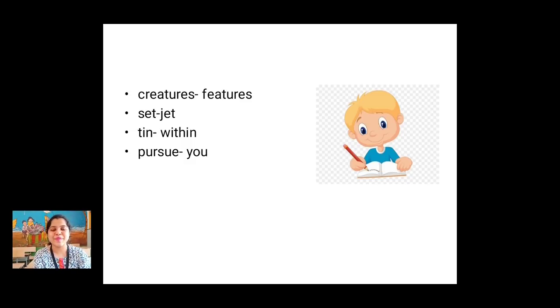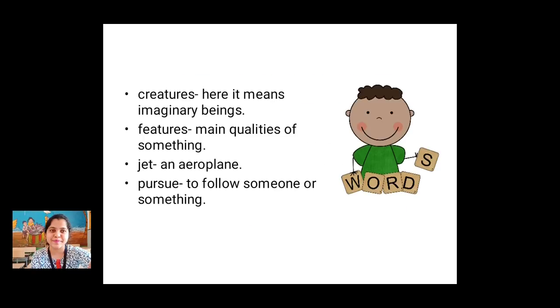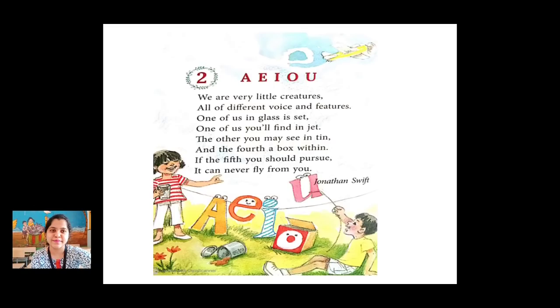Very good. Students, let us read the poem once again, okay? You all will repeat after me. Okay, start. A-E-I-O-U. We are very little creatures, all of different voice and features.